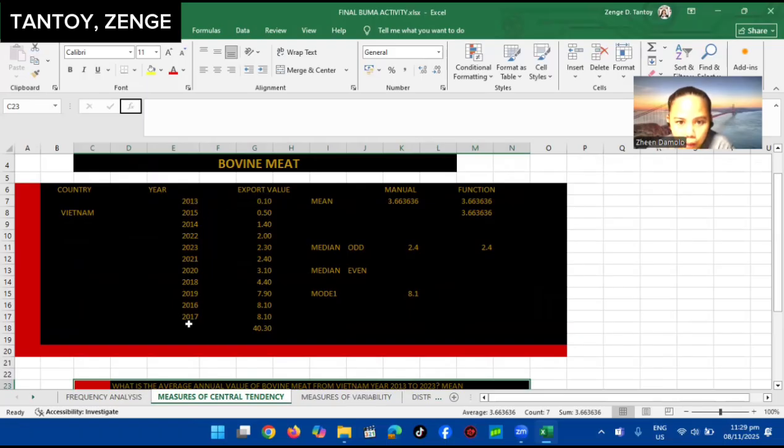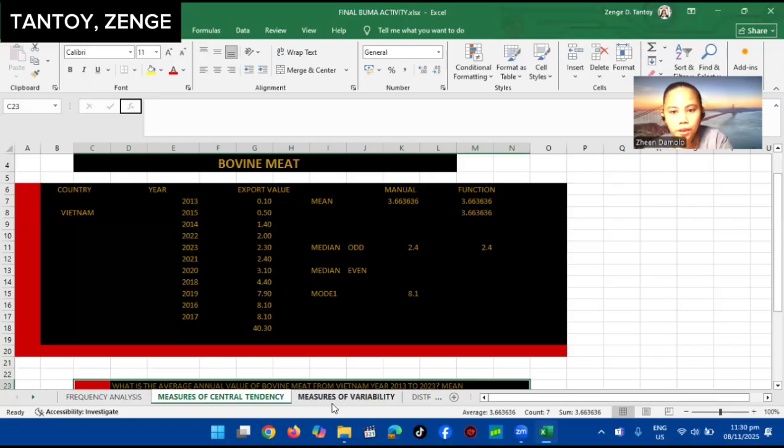Halimbawa dito, may 11 years, i-divide mo yung total export value nun. At ayun, sa 11 years na yun, ayun magiging sagot sa mean. Sa median, kailangan mo siyang i-arrange ng smallest to largest para makita mo yung median. Dapat dito intact din pala yung step.